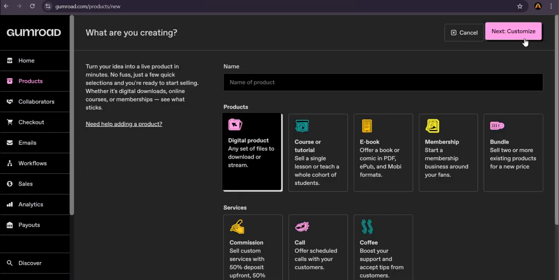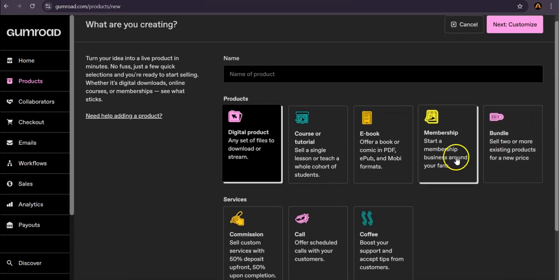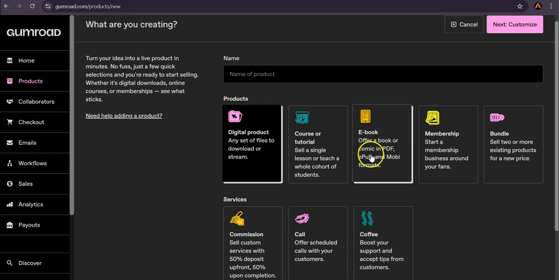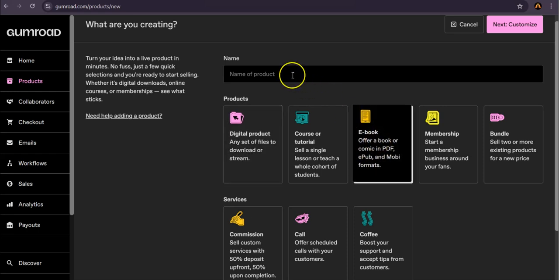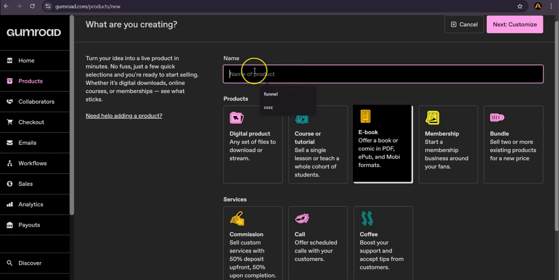You'll then be prompted to select the type of product you wish to create. For this tutorial, we're focusing on ebooks, so go ahead and select that option. Choosing ebook ensures that the subsequent settings are ideally tailored for digital book products, helping you along the way.